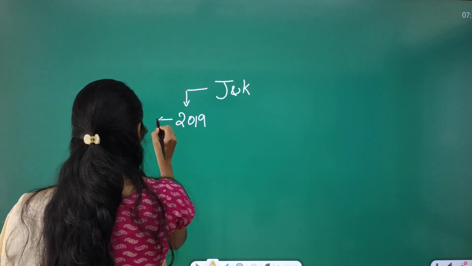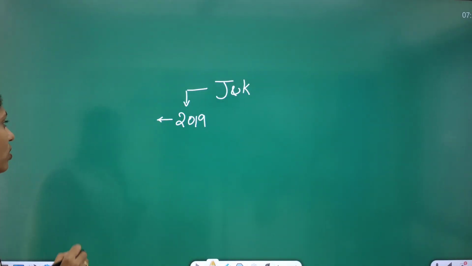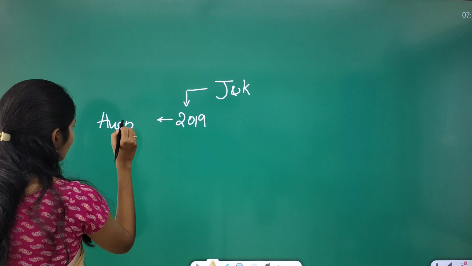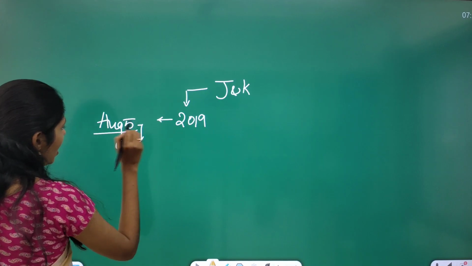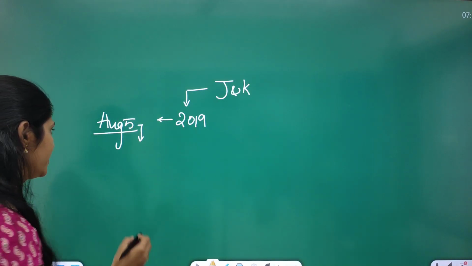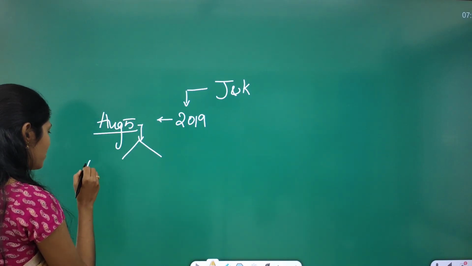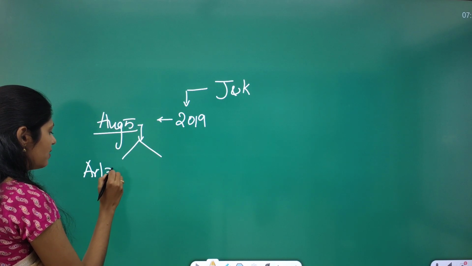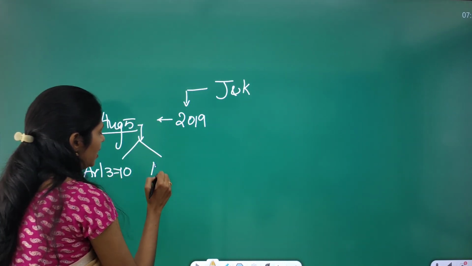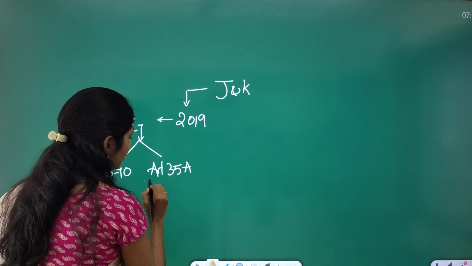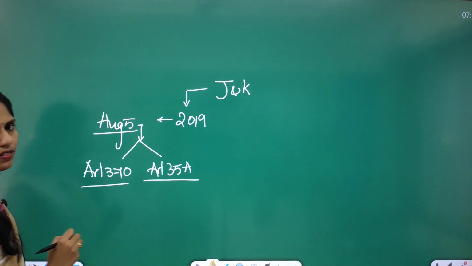In 2019, on August 5th, the government came up with the abrogation of 2 articles. So which are those articles? Article 370 on one side and Article 35A.